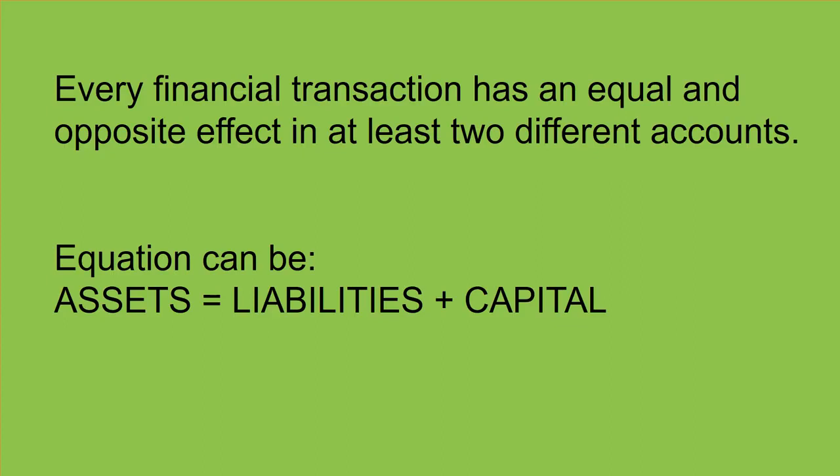They are saying one transaction at least affects two different accounts. One should be debited and another one should be credited. So this equation that asset is equal to liabilities plus capital should prove equal.